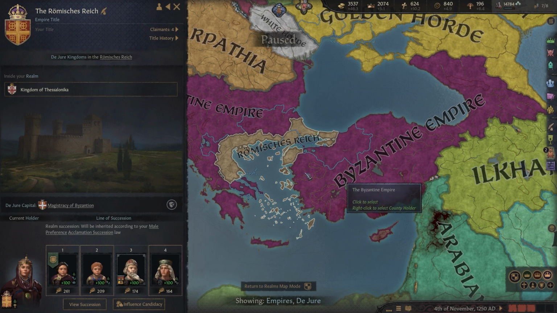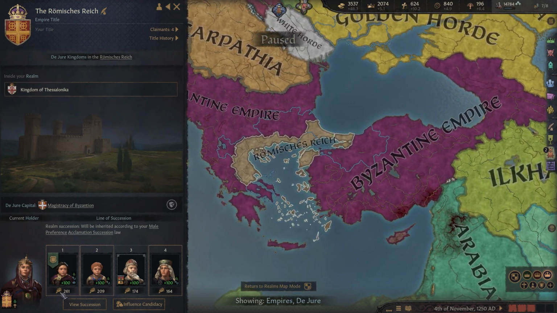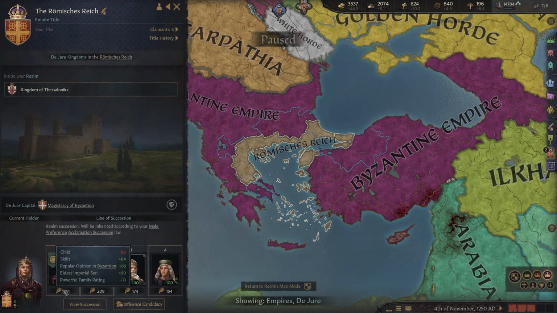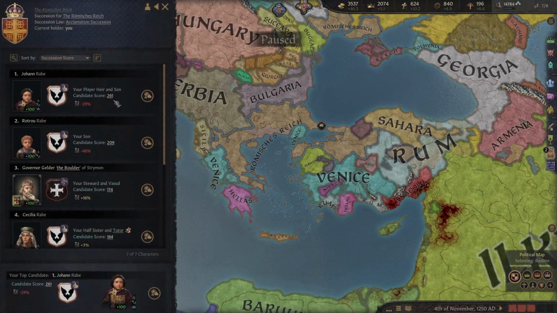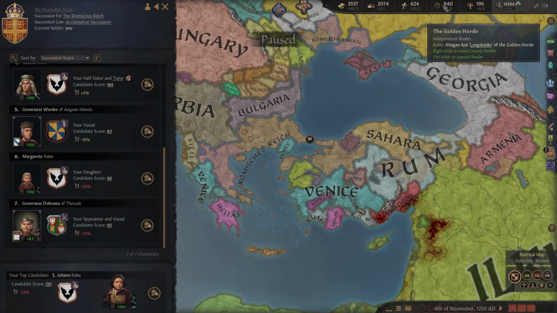It's not quite the same as it is in the Holy Roman Empire, but it's based on the candidates' scores here. So obviously our eldest son is going to get the preferential score, but we can influence the candidacy of whoever we want using our influence here.